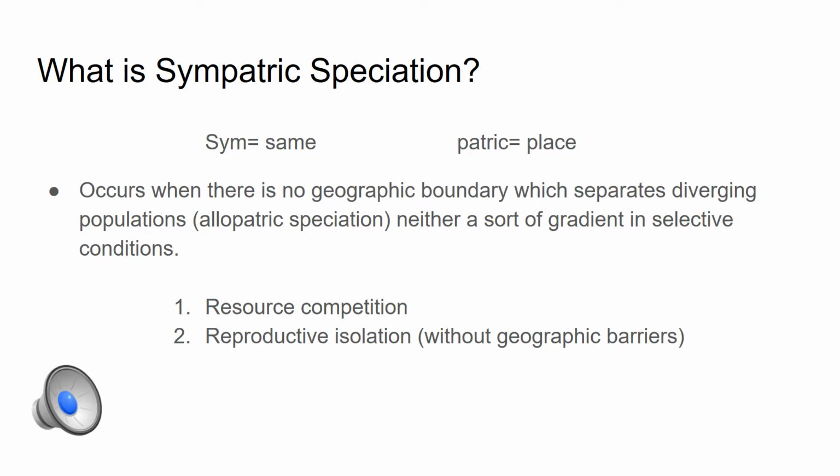They occur when there is no geographic barrier that separates the diverging population, nor any sort of grading in selective conditions. Two possible explanations of sympatric speciation are, number one, resource competition, and number two, reproductive isolation without geographic barriers.